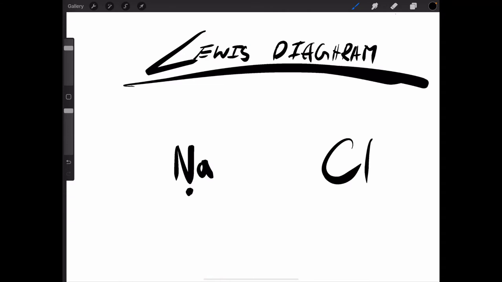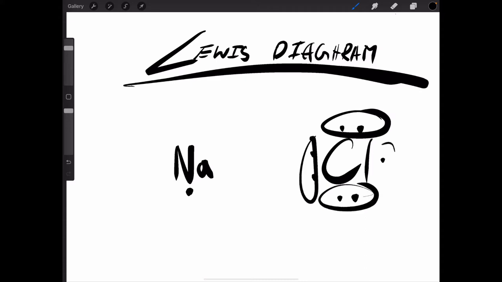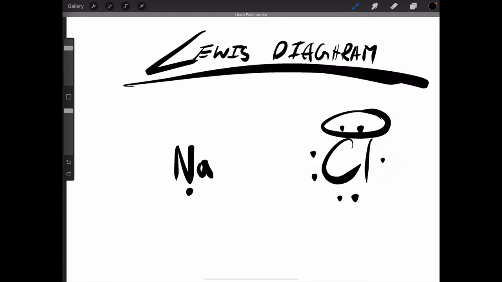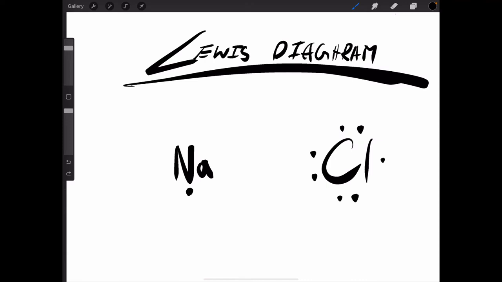How much does sodium have? 1 valence electron. How many valence electrons does chlorine have? 7. So you get to draw the dots wherever you want, as long as there are only 2 dots on each side. 1 is also acceptable. 1 or 2 dots. No more than 2. Alright? Right. So now we are blending it.